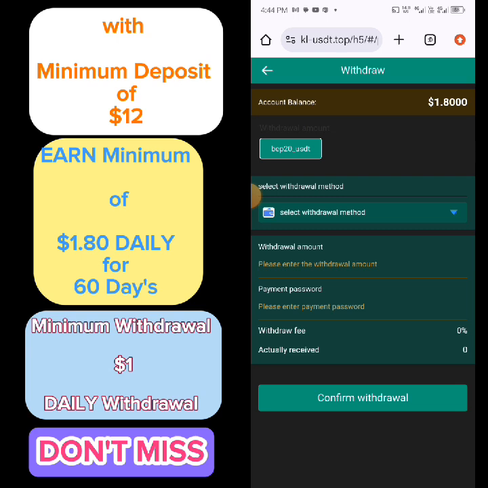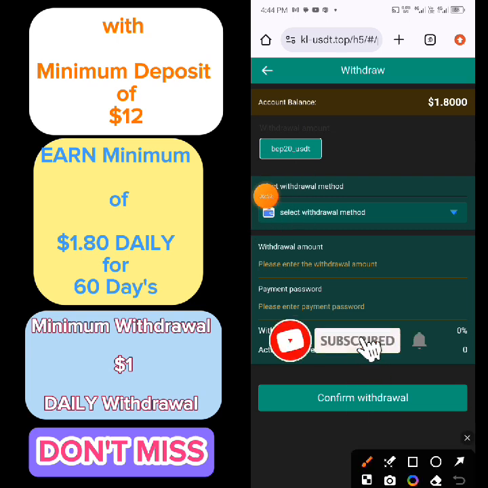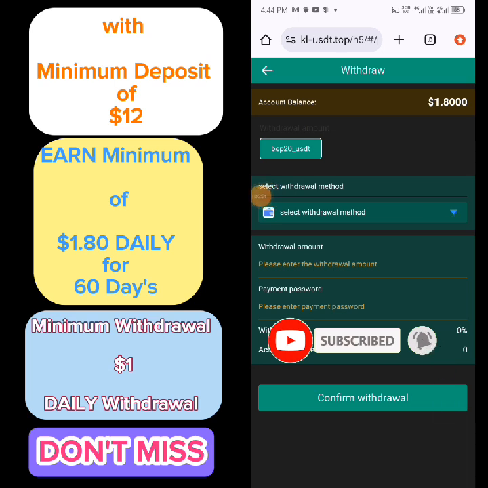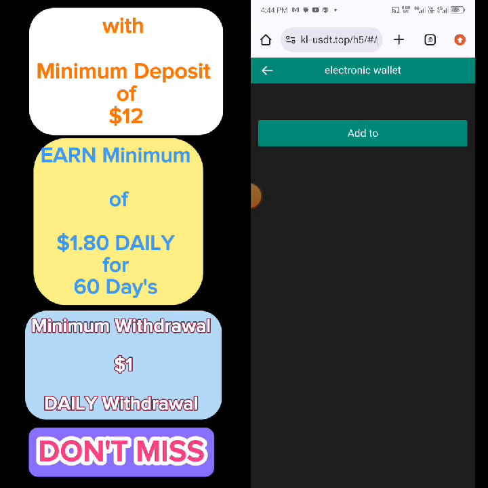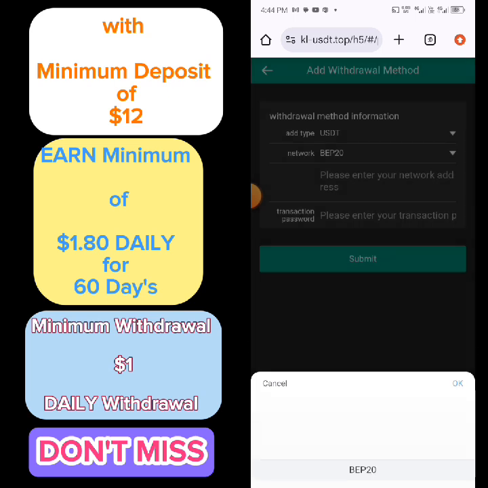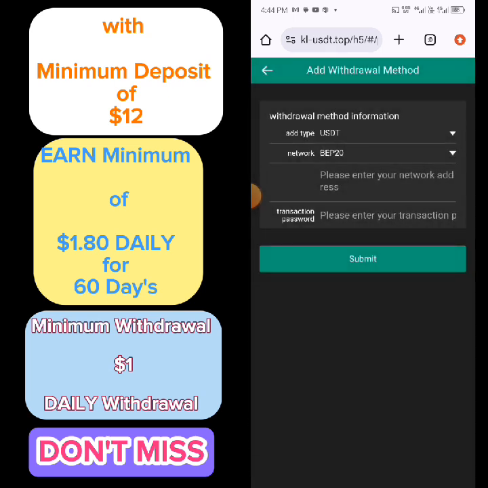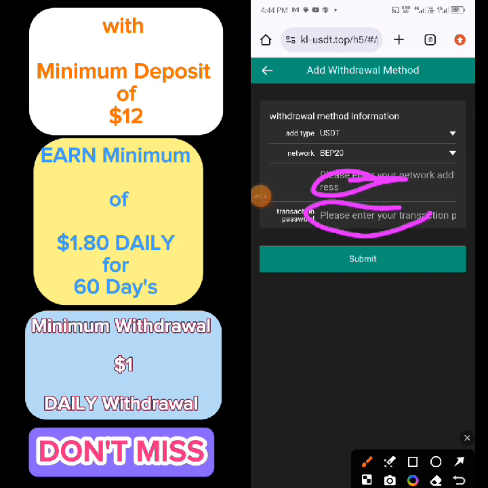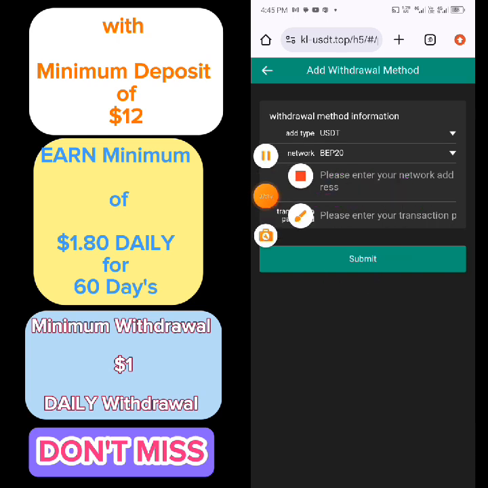So right now we want to withdraw to BEP20 USDT. So we will click here and add our USDT BEP20 wallet address here. So click on add. Now I will go to my Trust wallet and copy my wallet address and paste it here, then my transaction password and paste it here, then click on submit. I will do that now off screen.